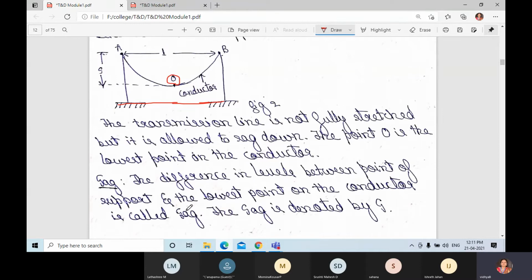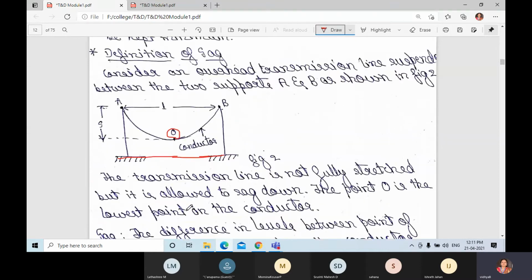Okay, here the conductor is not fully stretched, but it is allowed to sag down. They are saying that we have not stretched it out, we have not connected it like that. The transmission line is not fully stretched, but we will leave somewhat of a sag to the conductor. Okay, sag to the conductor. The point O is the lowest point on the conductor.